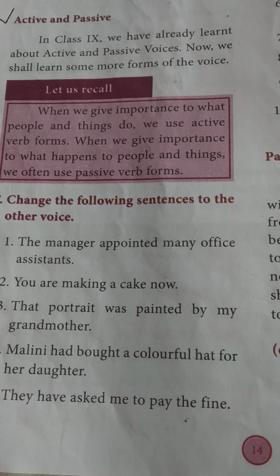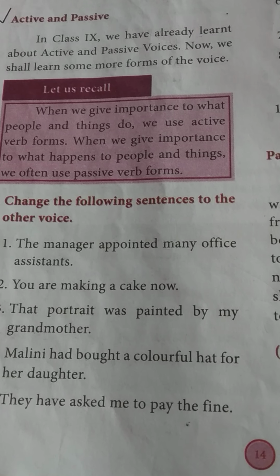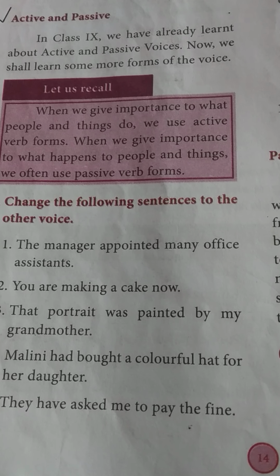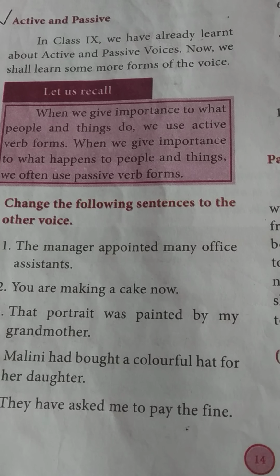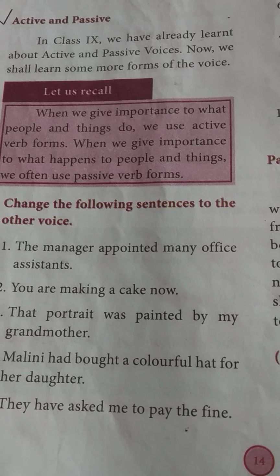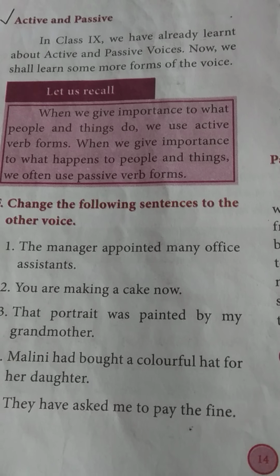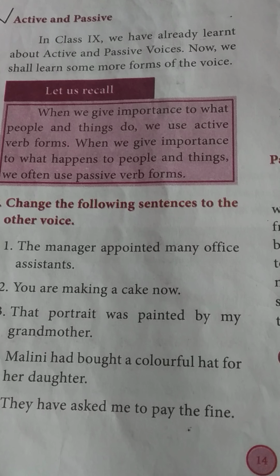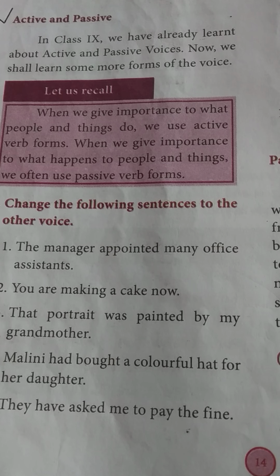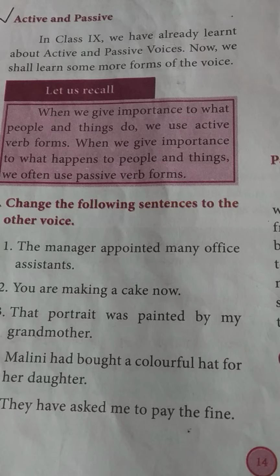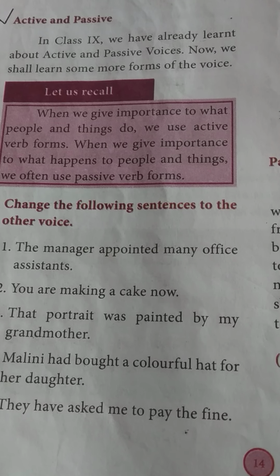They have asked me to pay the fine. Me is the object. Have asked is the present perfect. To pay the fine is the adjunct. Adjunct means it is a modifier. So object is me. The me changes into I. Then I have been. Have changes into have been in passive form. So I have been asked by them to pay the fine.